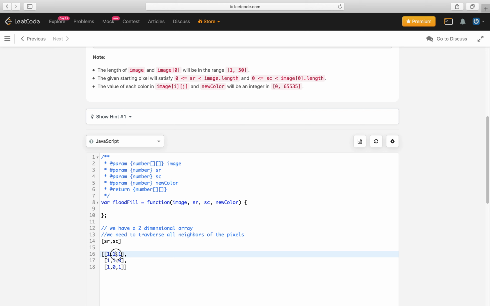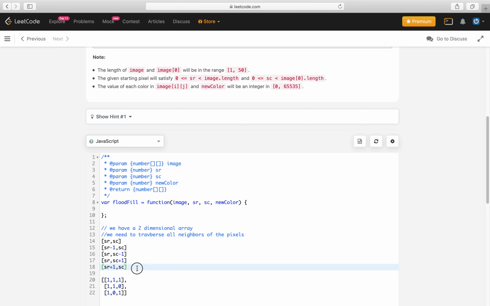The neighboring pixels are: SR minus 1 and SC; then the row remains the same and the column is decreased by 1; the row remains the same and the column is increased by 1; and the last one, SR plus 1, where the row is increased by 1 and the column stays the same.